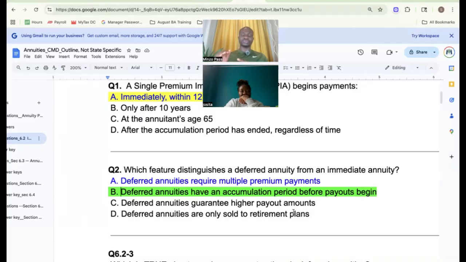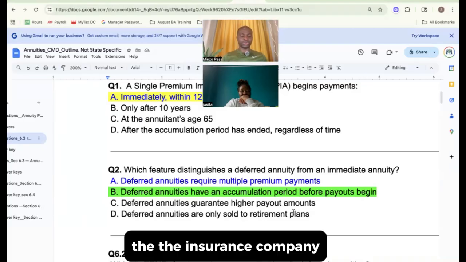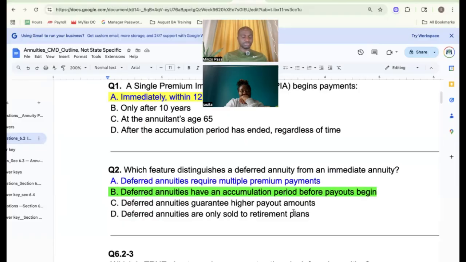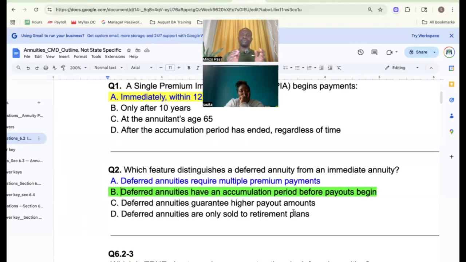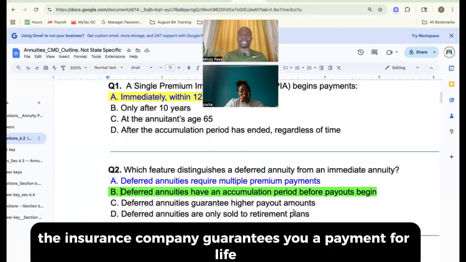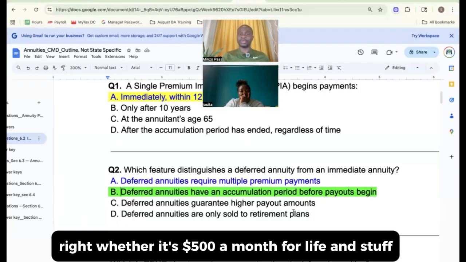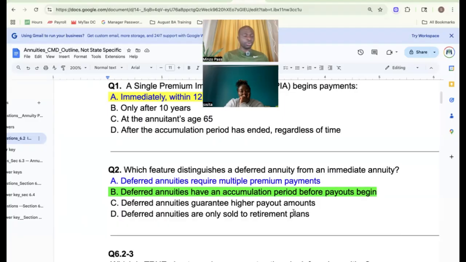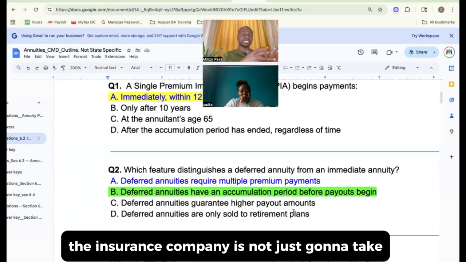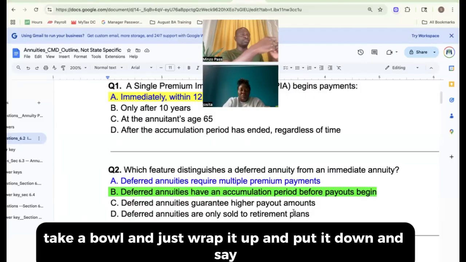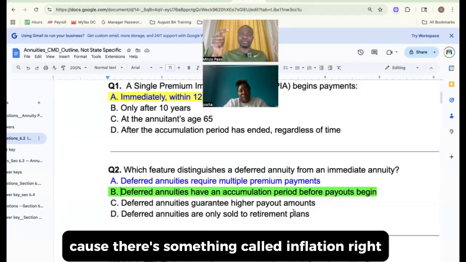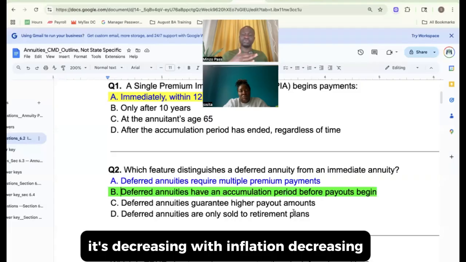So remember, the insurance company, and I hope this is not confusing, I'm trying to find a way to break it down. When you have an annuity, the insurance company guarantees you a payment for life, right? Whether it's $500 a month for life and stuff. The insurance company is not just going to take, let's say you have 10 million, they won't just take that 10 million and wrap it up and put it down, because there's something called inflation, right? So if your money is not growing, it's decreasing with inflation.